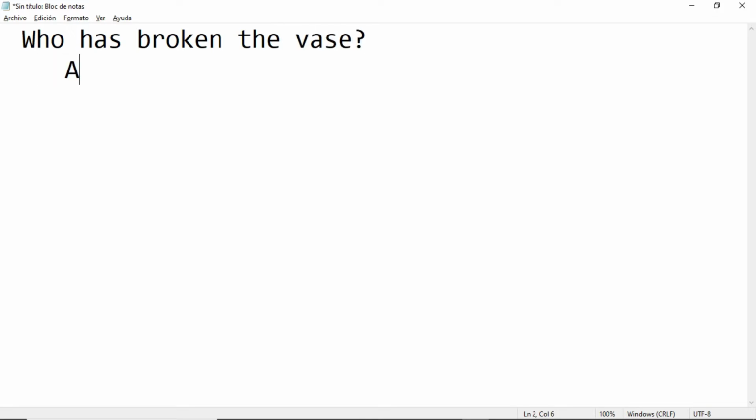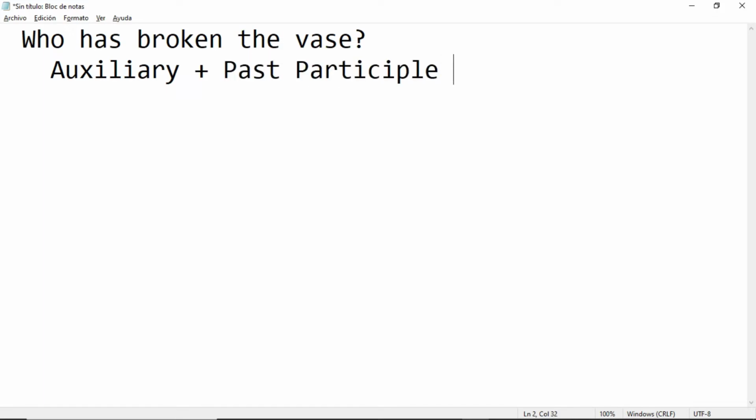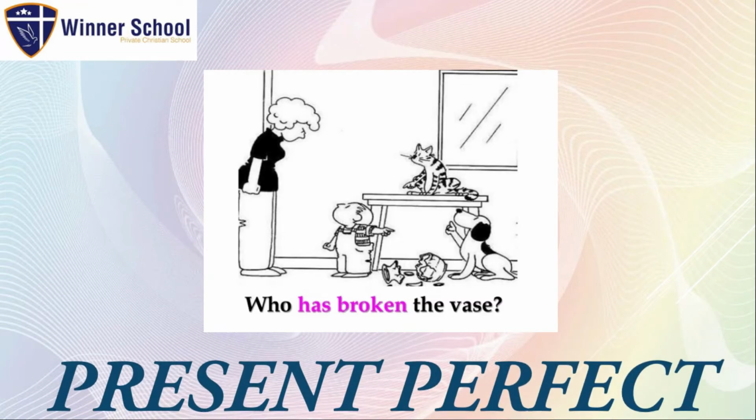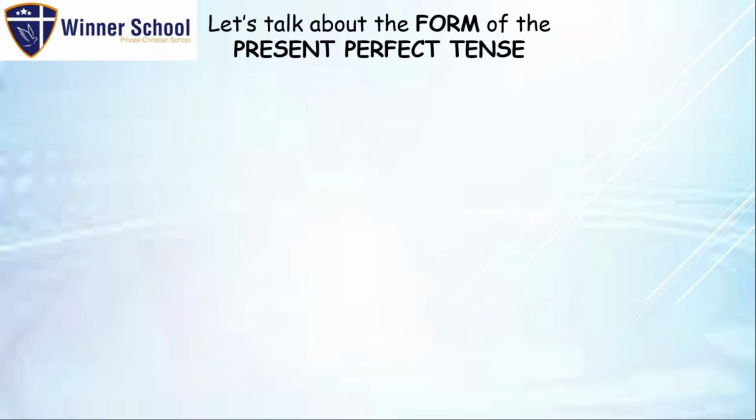Has. This is your auxiliary plus your past participle verb. Your auxiliary plus your past participle verb. As simple as that. Now, the present perfect. Let's move on to talk about the form of the present perfect.